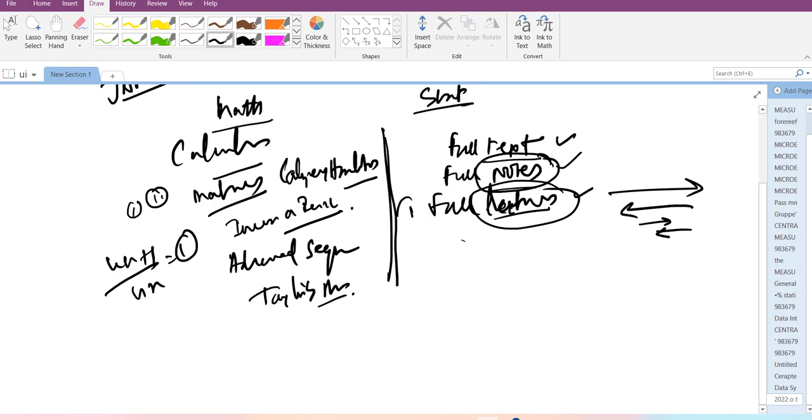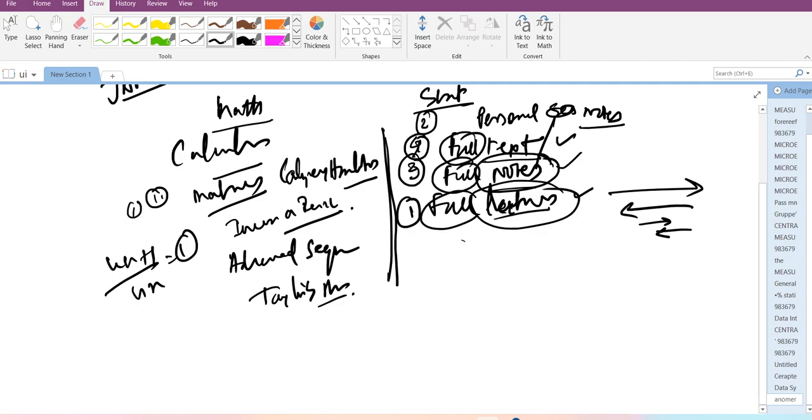And even this will be your first step, whether you like it or not. Then the notes and the text, and there is also personal note taking. While the session is going on, in many cases personal notes are also being taken. So if you have this, this will be second, this will be third, and this will be fourth. Obviously the full thing you can avoid.